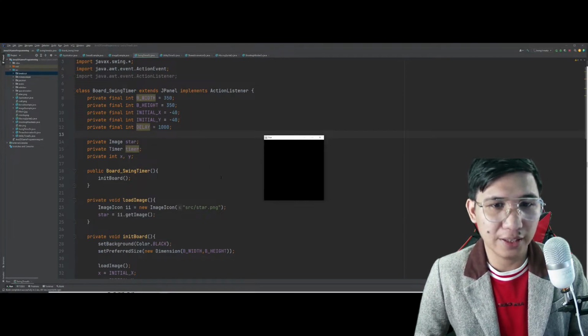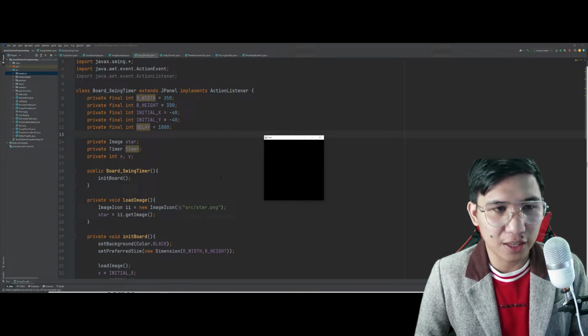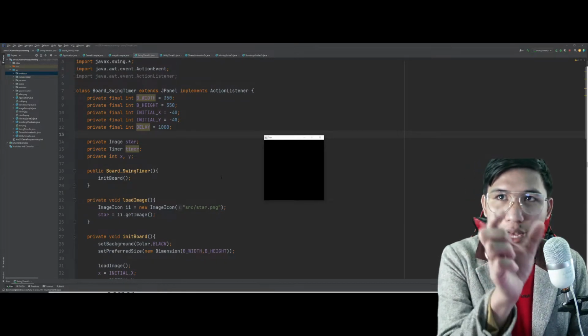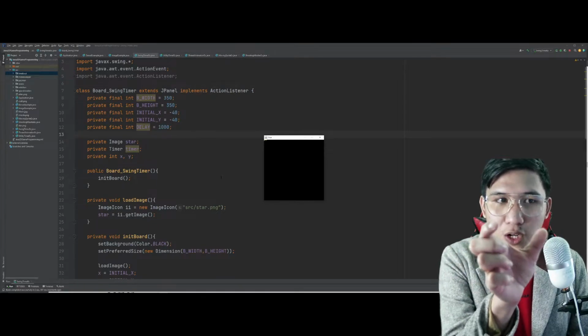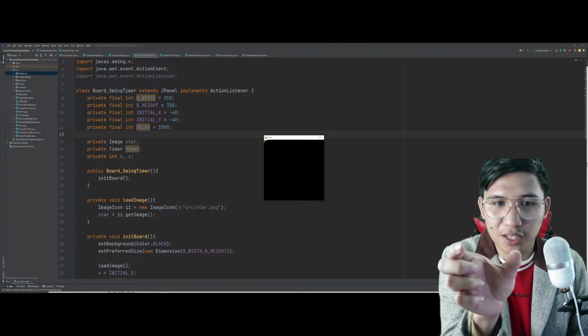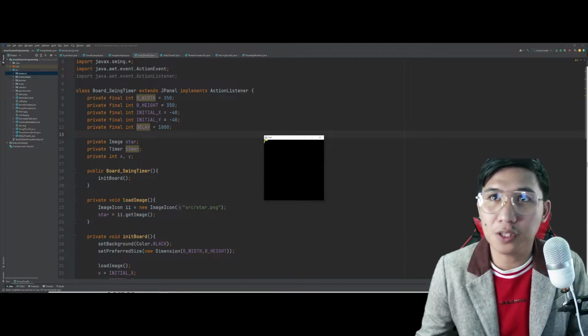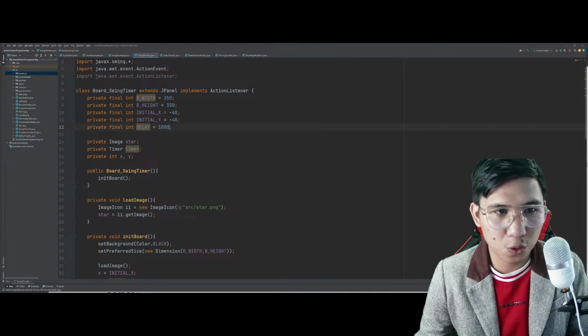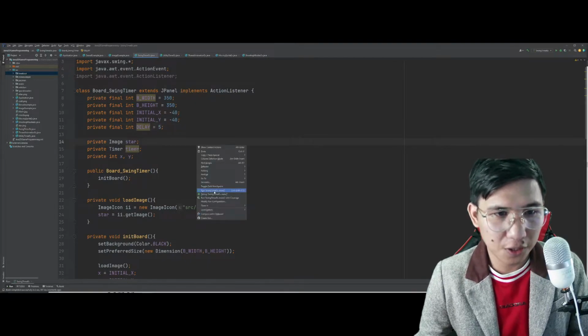Yung delay natin ng timer. Now, if we adjusted the delay of the timer here up to like 1,000, of course, sobrang tagal bago magpakita, kasi every 1,000 ang galaw nung star mo. Gumaganyan siya, every 1 second. Ayun, kung napapansin nyo, ngayon pa lang siya lumalabas. Diba? So, kung gusto nyo ng mas mabilis, adjust the delay. The lower the delay, the faster it gets.